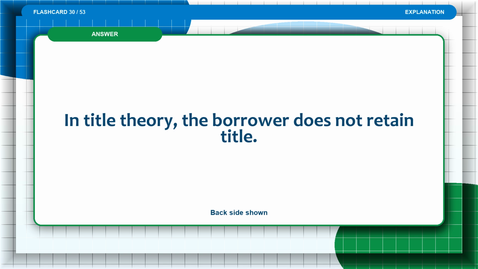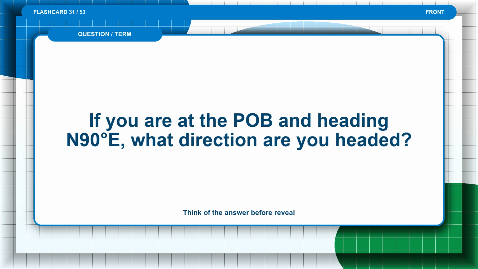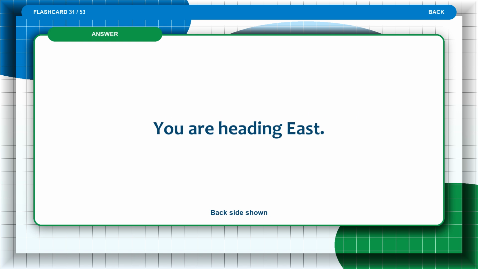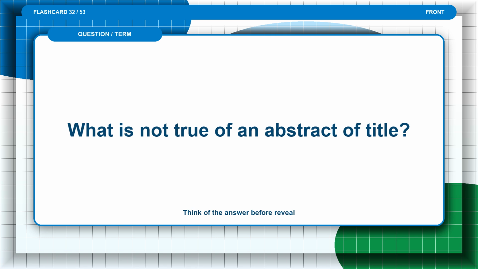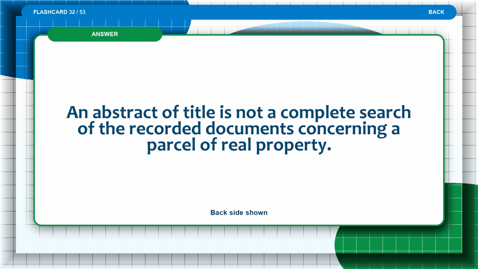Flashcard 31. If you are at the POB and heading N 90 degrees E, what direction are you headed? Think of the answer before the reveal. The answer is, you are heading east. Flashcard 32. What is not true of an abstractive title? Think of the answer before the reveal. The answer is, an abstractive title is not a complete search of the recorded documents concerning a parcel of real property.